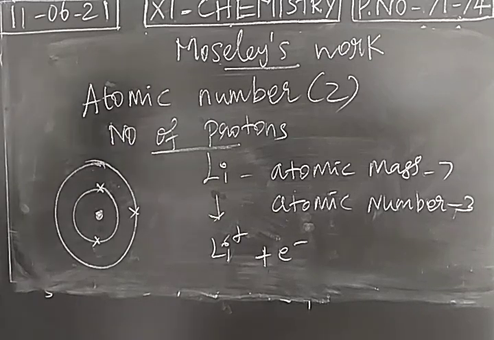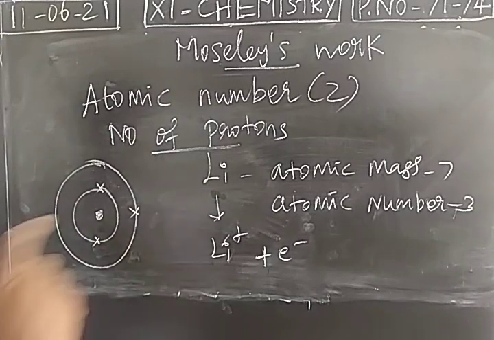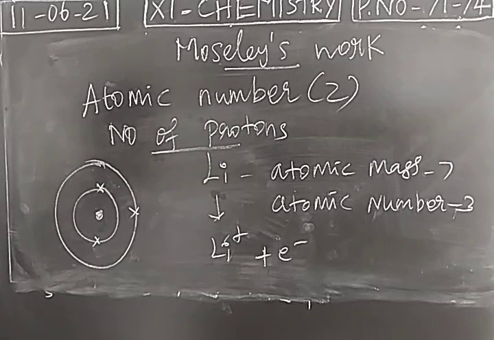Atomic mass is mainly due to the number of protons and the number of neutrons. As I told yesterday, inside the nucleus we have positively charged protons and chargeless neutrons. The mass of the protons plus the mass of the neutrons is called atomic mass.